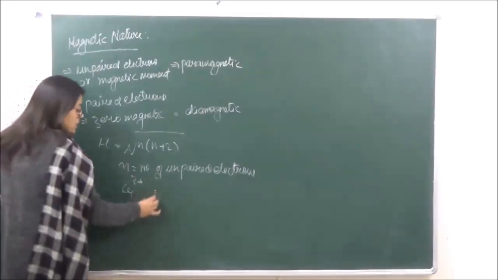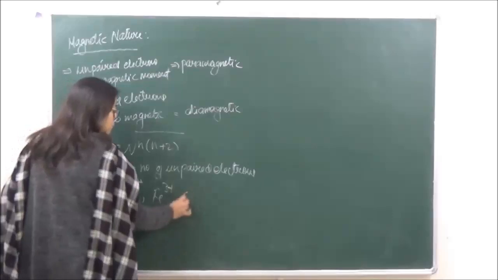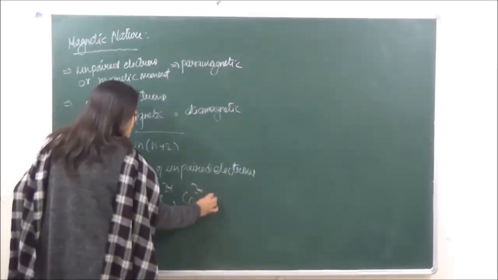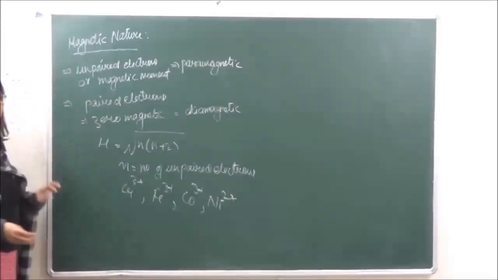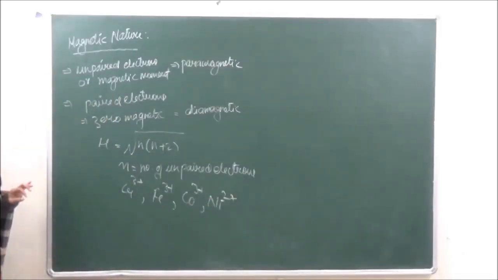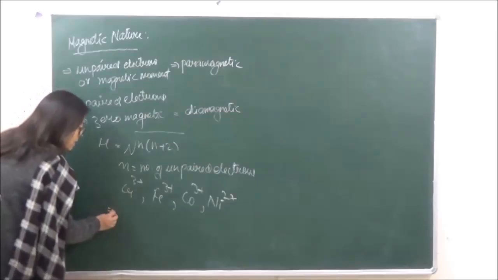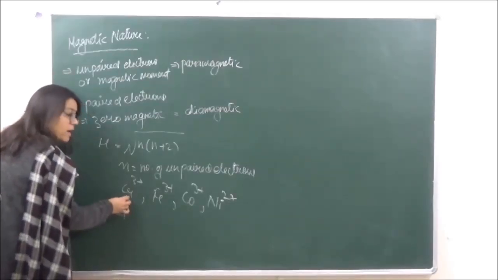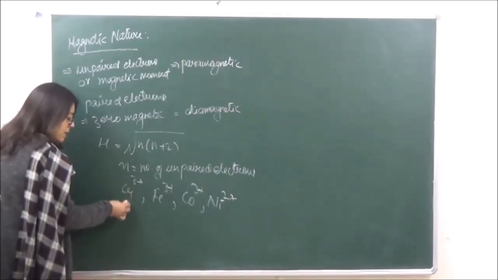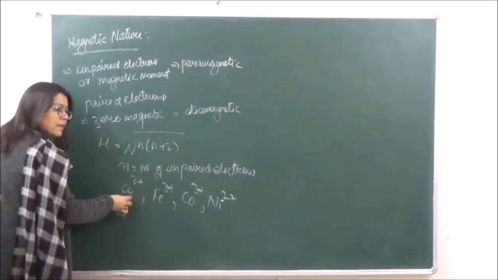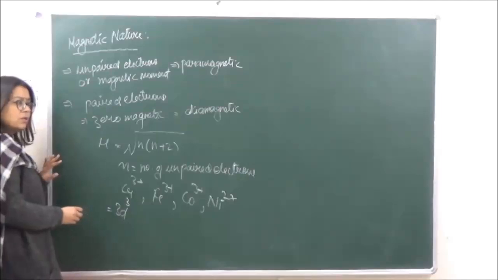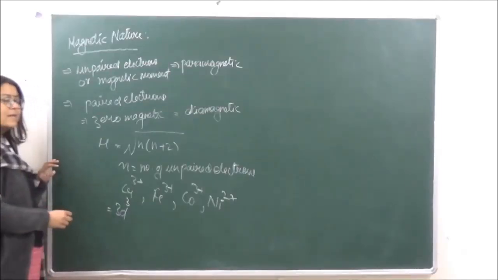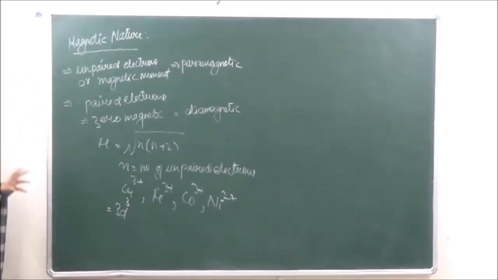So they have given you Cr3 positive, Fe3 positive, Co3 positive and Ni2 positive. So how will you find out? In this you have to see the electronic configuration. Here 3D, Cr3 positive, the electronic configuration will become how much? It will become equal to 3D3. Chromium has 3D5 4s1. So अगर 3 उसमें से निकल गए तो 3D3.